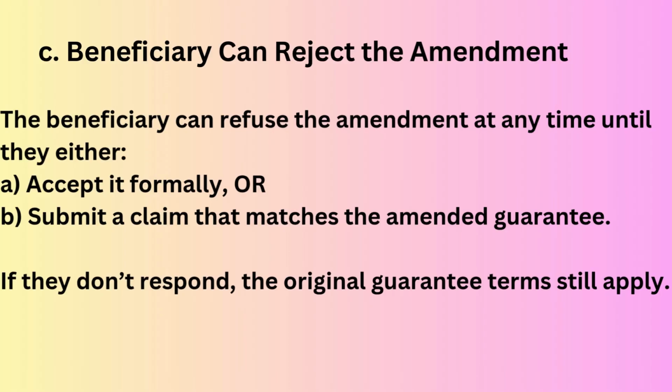According to the second point, the seller can accept the amendment explicitly or by action. If the seller sends a document stating that they have accepted the reduction to rupees 80,000, they can no longer reject it. Or if they make a demand for rupees 80,000 instead of rupees 1 lakh, they have implied acceptance. So the result is the rupees 80,000 amendment now applies and the seller loses the right to claim the original rupees 1 lakh.